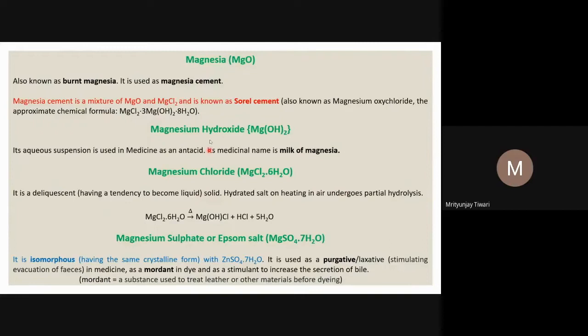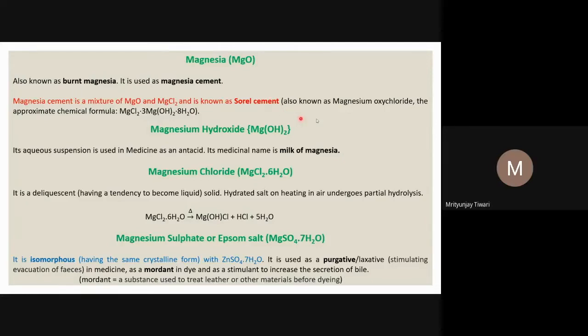Some important compounds of magnesium are magnesia or magnesium oxide, MgO, which is also called burnt magnesia, and is used in magnesia cement. Magnesia cement is a mixture of magnesium oxide and magnesium chloride, which is also known as Sorel cement.